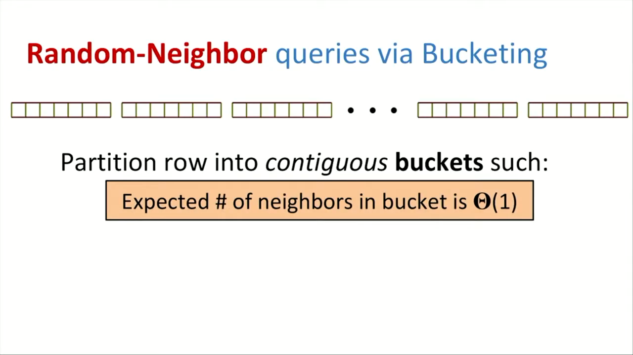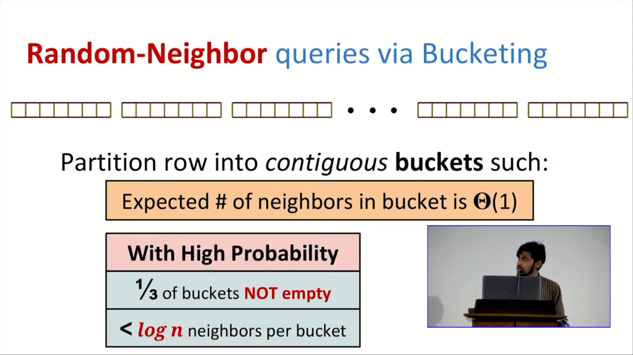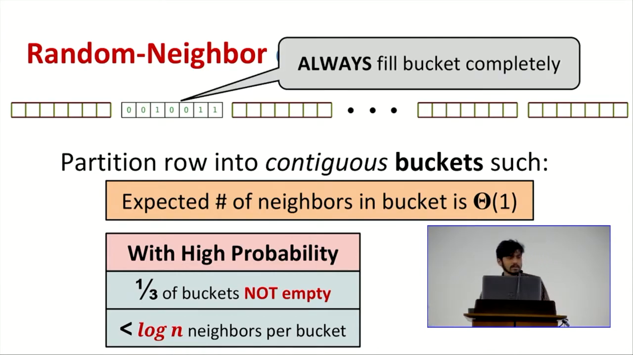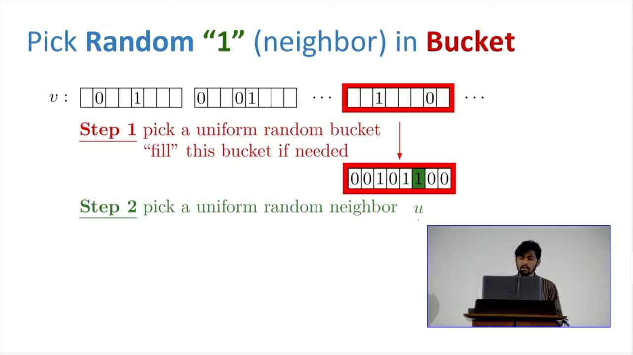This has one more level of construction, where you take each row of the adjacency matrix and divide it into buckets such that the expected number of 1s, the expected number of neighbors in a bucket, is about O(1). The Chernoff bound tells you that most of the buckets are not empty, and also that the maximum number of neighbors in a bucket is something like log n. Why is this useful? Another thing we will always do is, whenever we fill entries in a bucket, we fill the entire bucket instead of trying to do part of it. So how does this help us? The algorithm for random neighbor goes as follows. You pick a random bucket, uniformly at random. You fill it, so it might have some known entries, but you fill the rest of the entries. And once you've filled it, you pick a random neighbor.